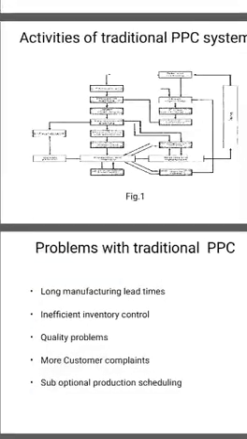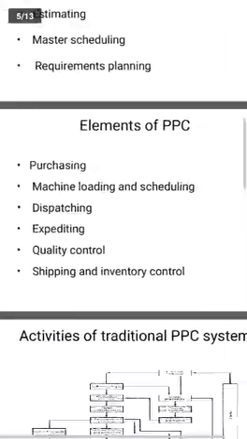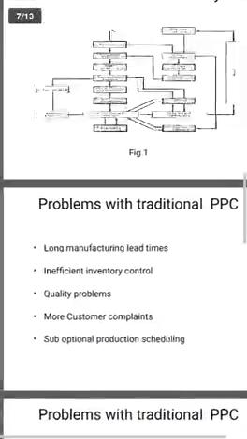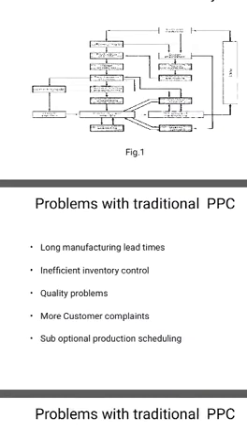Next, problems with traditional PPC. What problems do we encounter in daily work? We'll see. Some problems are there. First, long manufacturing lead time, taking a very long time for doing this. That is a problem. Taking much time means more time is consumed. That is one drawback.